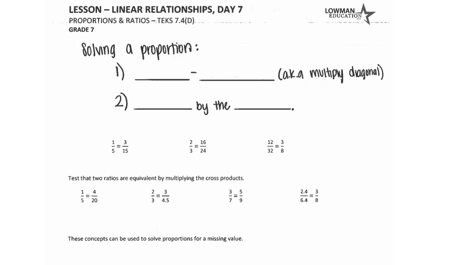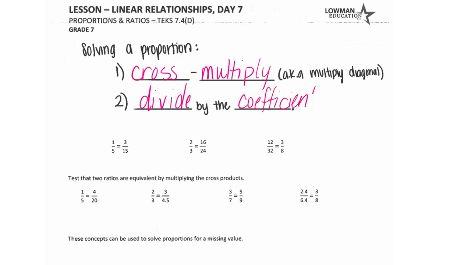All right, when you are solving a proportion, you're going to cross multiply. And then we're going to divide by the coefficient. That means the number that's next to x. Now, most of the time, if you don't see a number with x or a number being multiplied by x, all you have to do is simply divide by what's basically not circled.